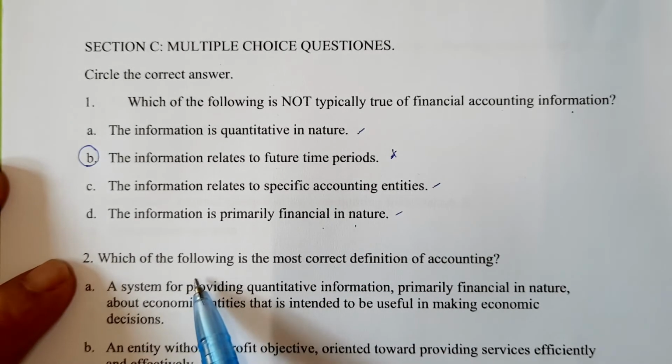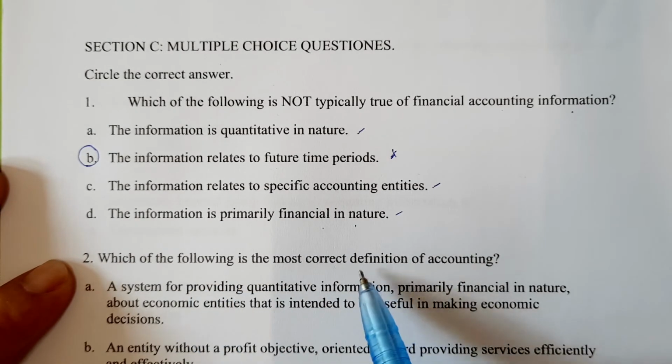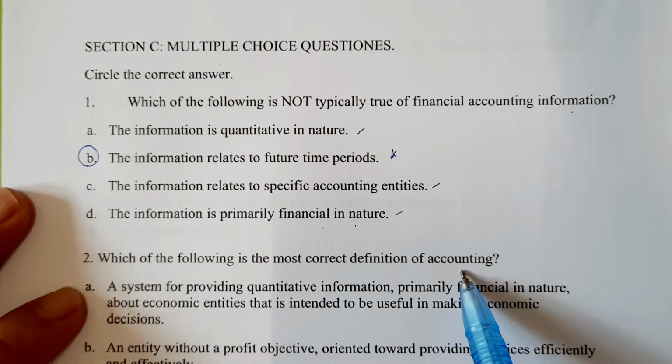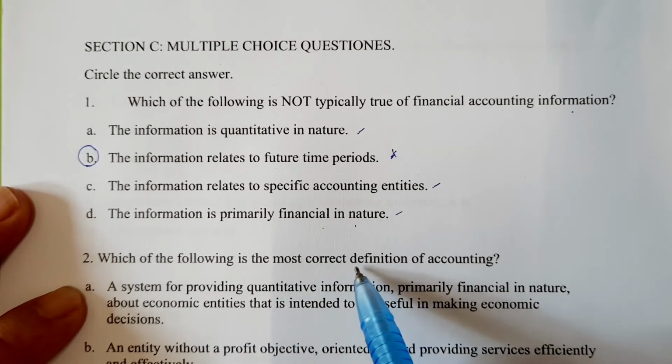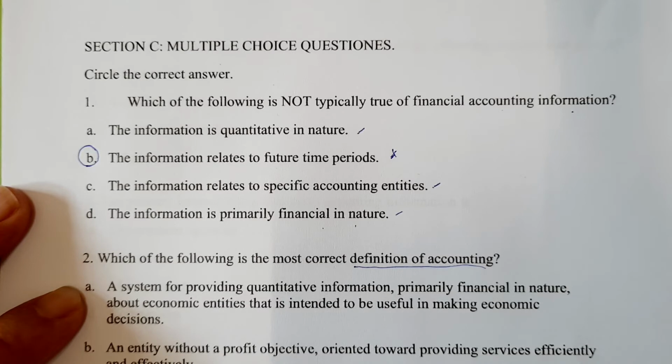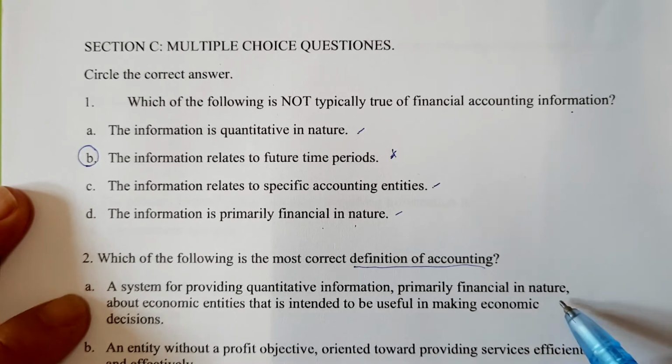Okay, see question number 2. Which of the following is the most correct definition of accounting? The question asks you about the definition of accounting. In the class, you know that the simple definition of accounting is like this: a process to analyze and record financial transactions and to record financial information. Okay, let's see which one is the answer.